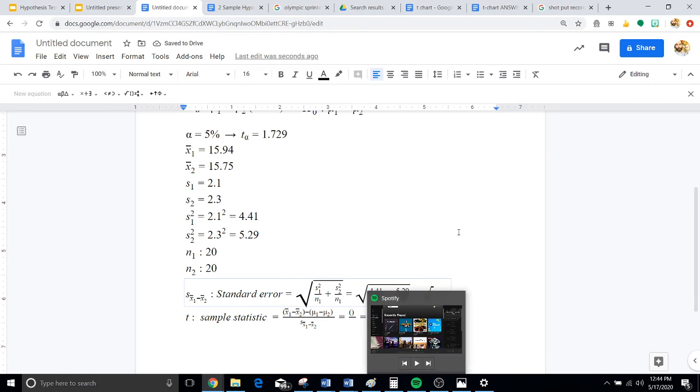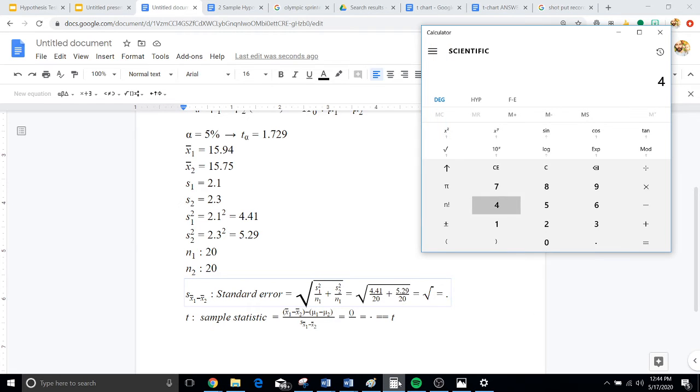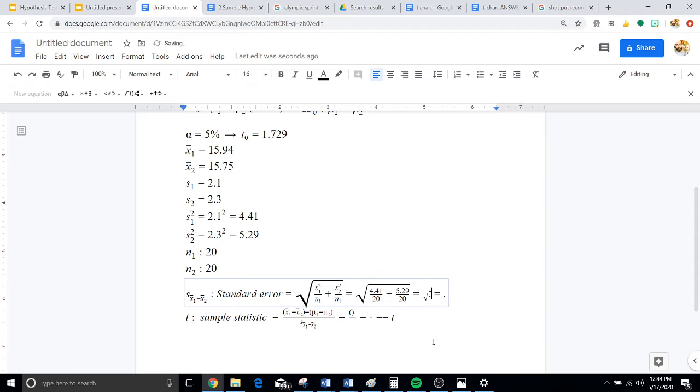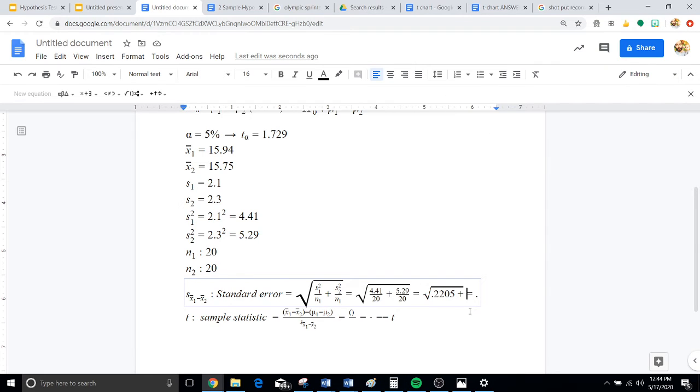Let's go ahead and find out what 4.41 over 20 is. That's going to give us approximately 0.2205. We're going to add that to 5.29 over 20. 5.29 divided by 20 is going to give us 0.2645.